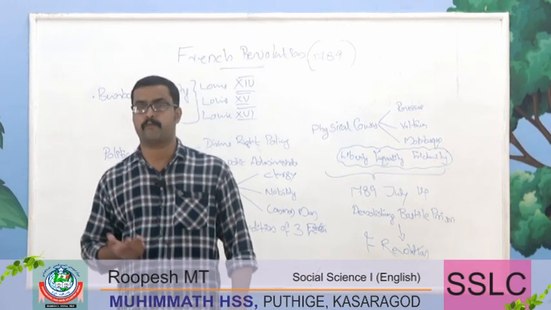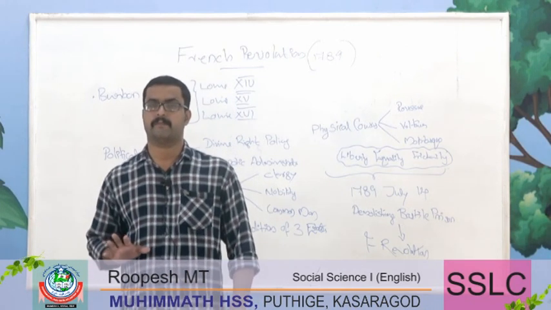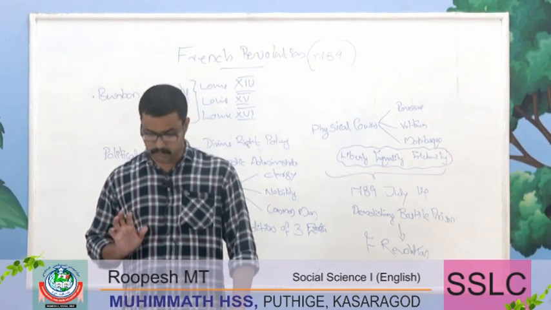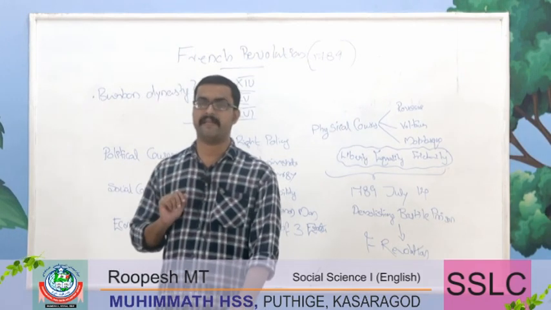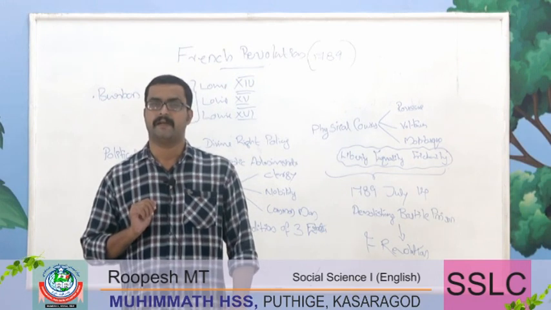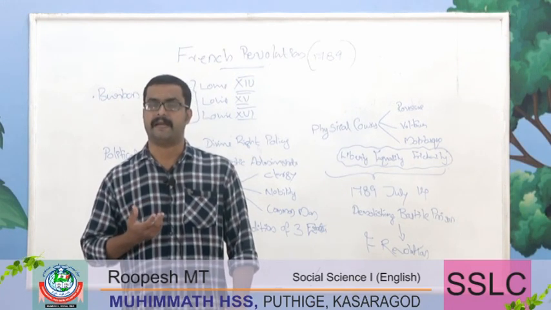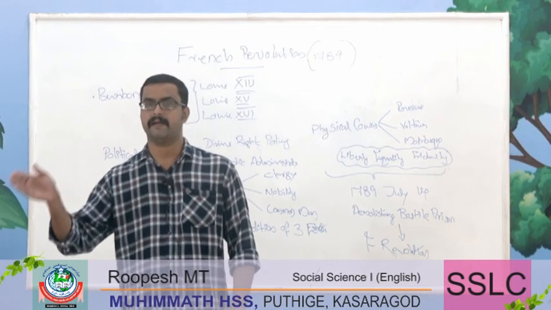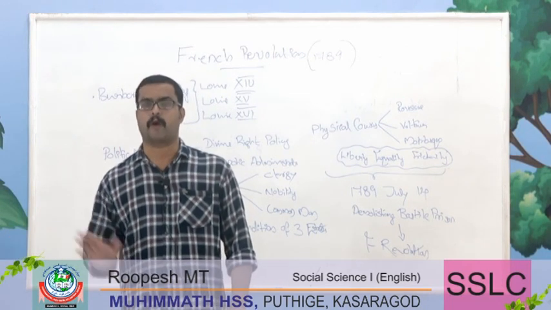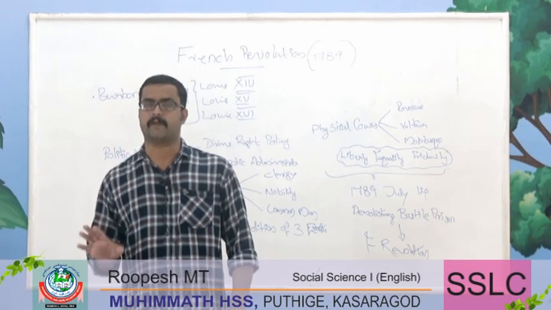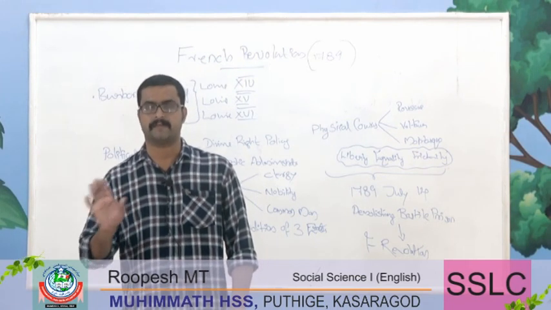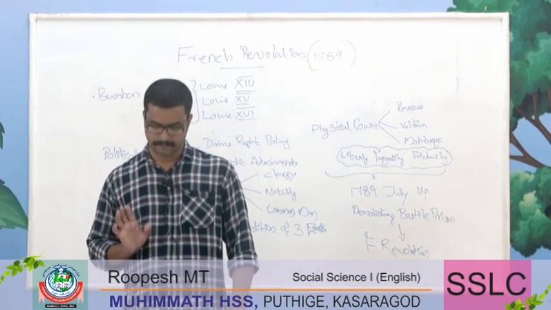The collapse of the Bastille prison on 14th July 1789 opened a direct war between the monarchy and the French common man. This means the year of the French Revolution is 1789.